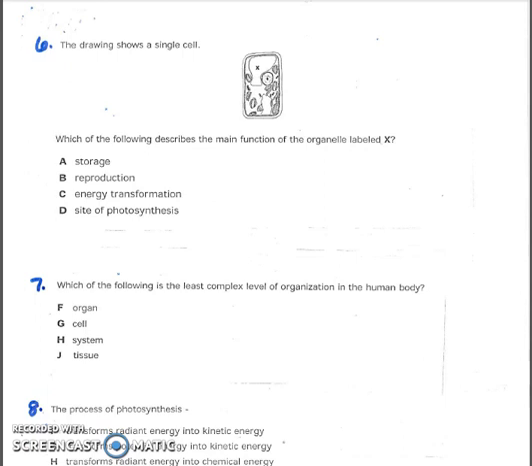Number 7. Which of the following is the least complex level of organization in the human body? F. Organ. G. Cell. H. System. Or J. Tissue.